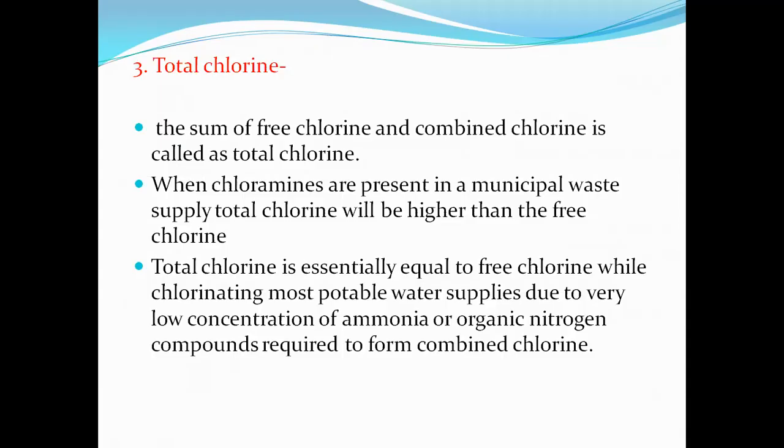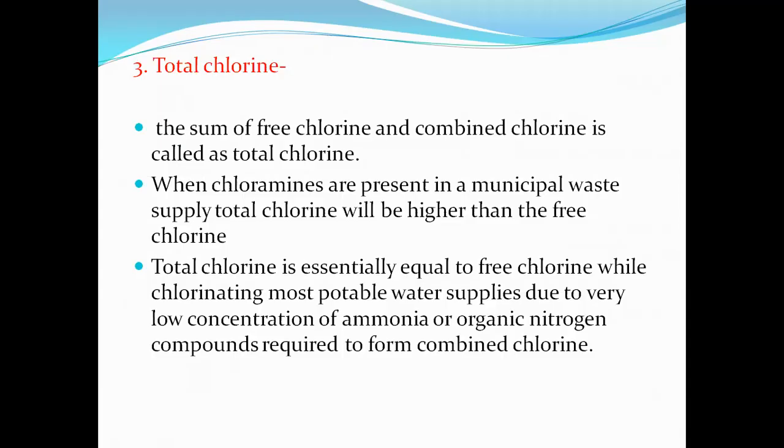That means the addition of free chlorine plus combined chlorine is higher than free chlorine alone.